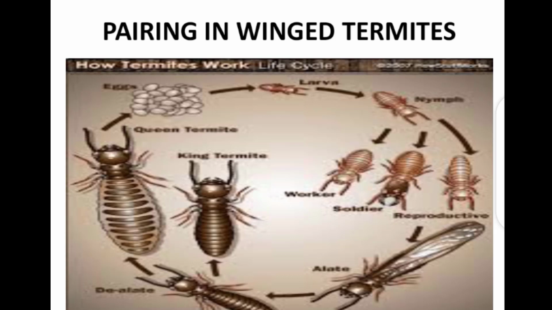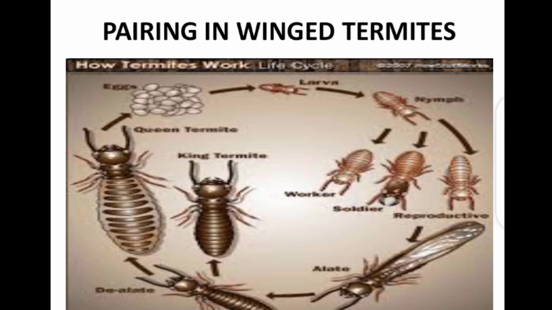Now, remember that when we were defining pairing, we said that there is usually a separation. So these two organisms, the male and the female, fly out and form a new colony. Now, when they land in the new area, the male mounts on the female. When this mounting happens, he mates with her, and fertilized eggs will be laid. Eventually the male termite becomes the king, like you can see in the picture, and the female termite becomes the queen in this new colony.